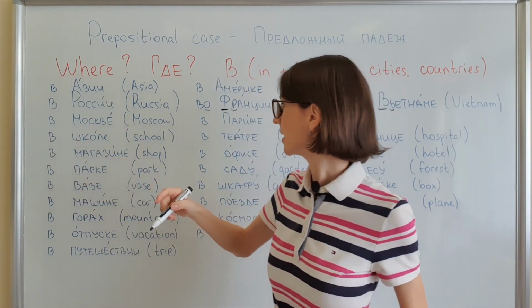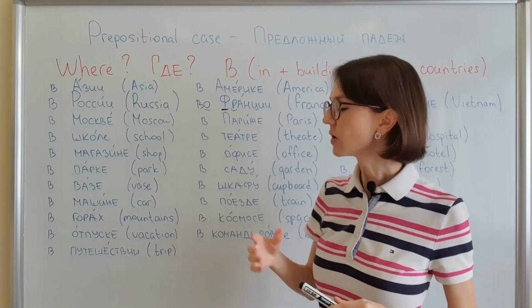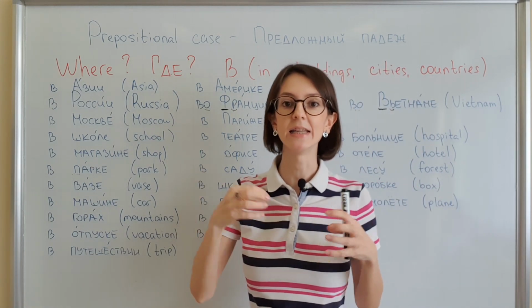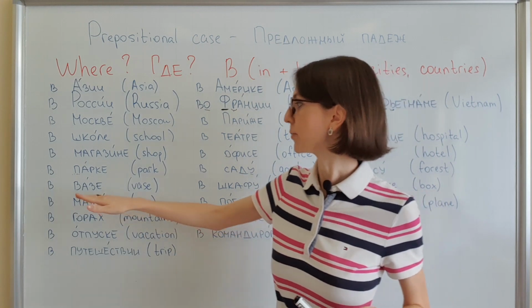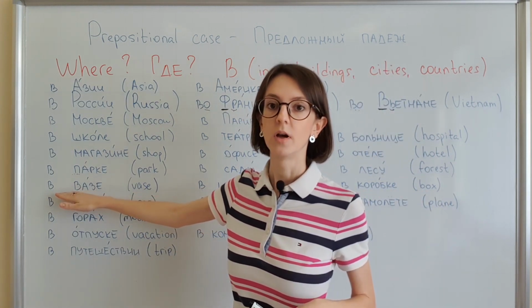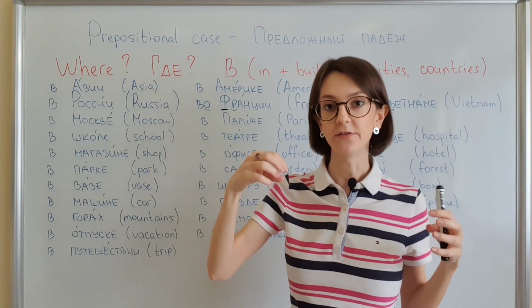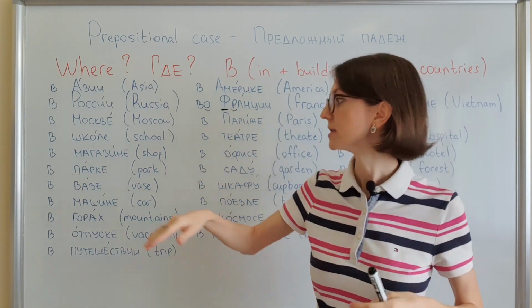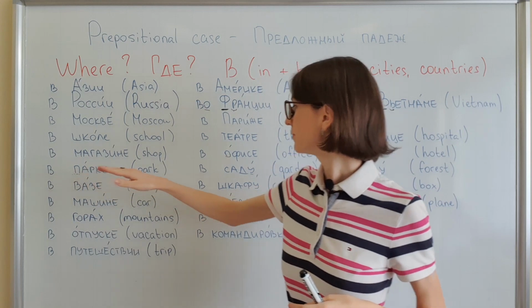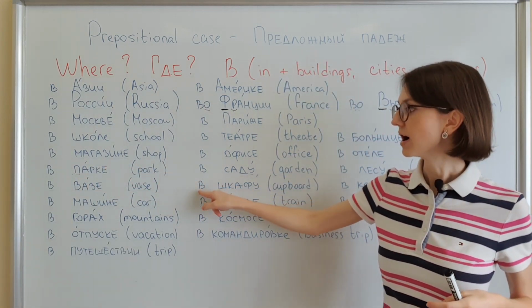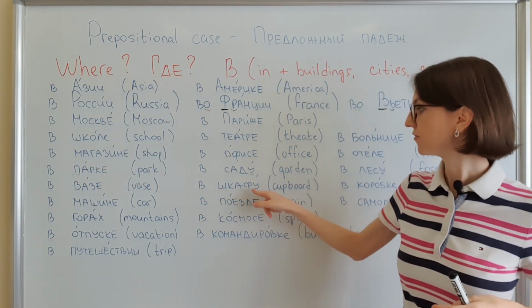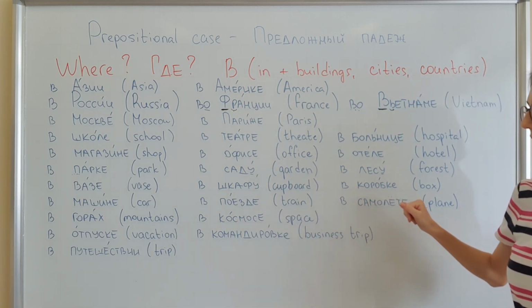в школе. Okay? When something is located inside, for example, в вазе. If the flowers are in the vase, they are inside the vase. В вазе, в шкафу, в коробке.